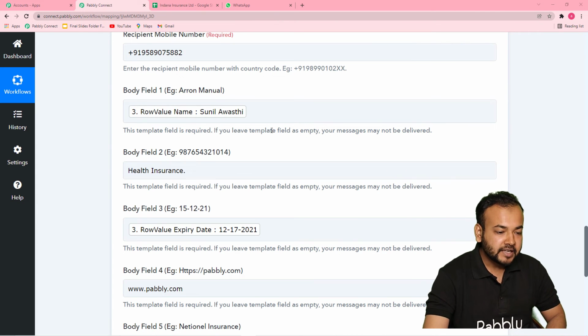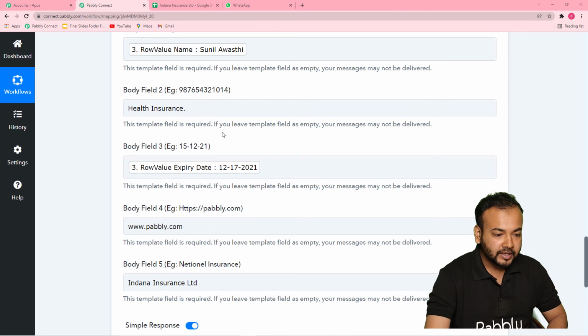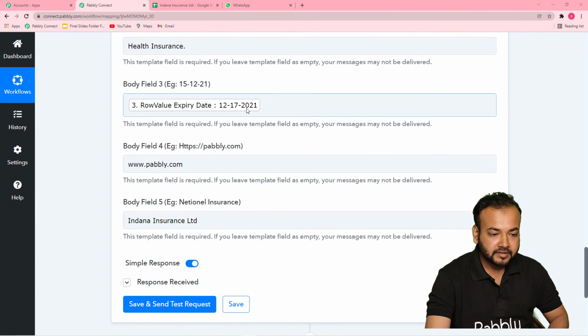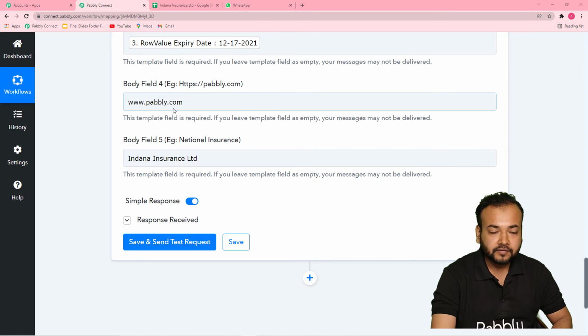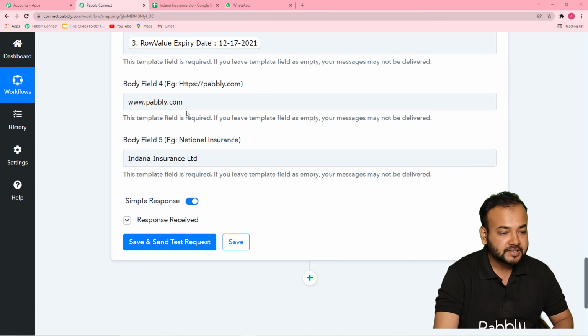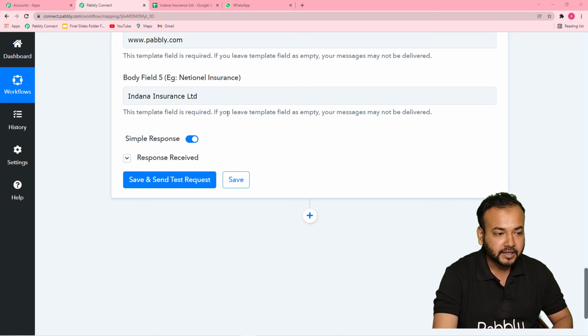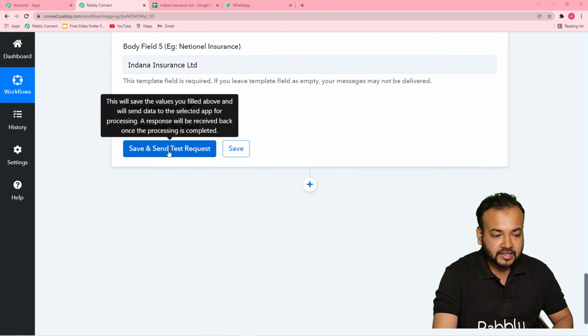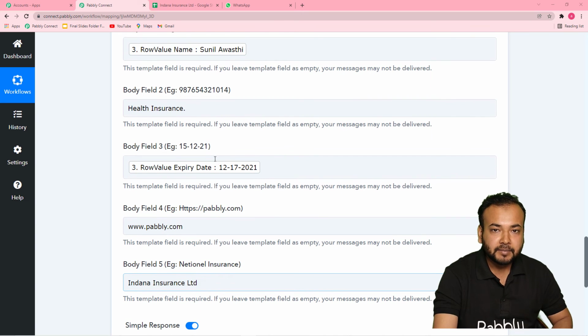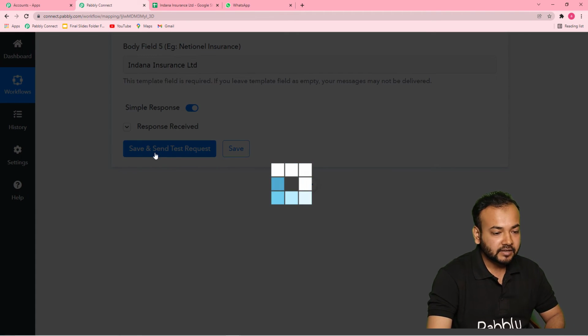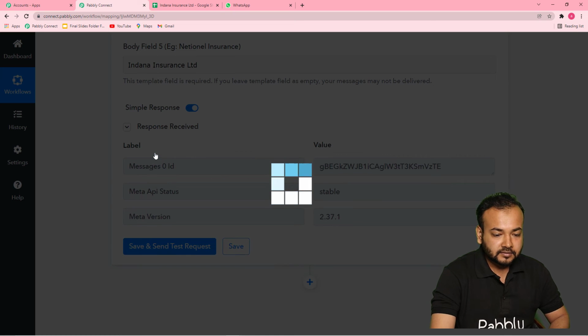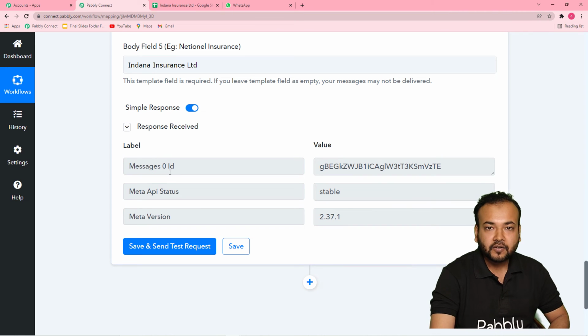So guys, here you can see I have filled all other body fields too, like this. The body field 3, in this field I have mapped the expiry date in which the policy is going to expire, and here the link of the insurance policy notice, and this is the name of the company. Okay, so when I click here on save and send test request, this data will be delivered according to our template here on the WhatsApp account of this person, Sunil Awasthi. Let me show you. I am clicking here on save and send test request, and you can see it has started showing this kind of response here.